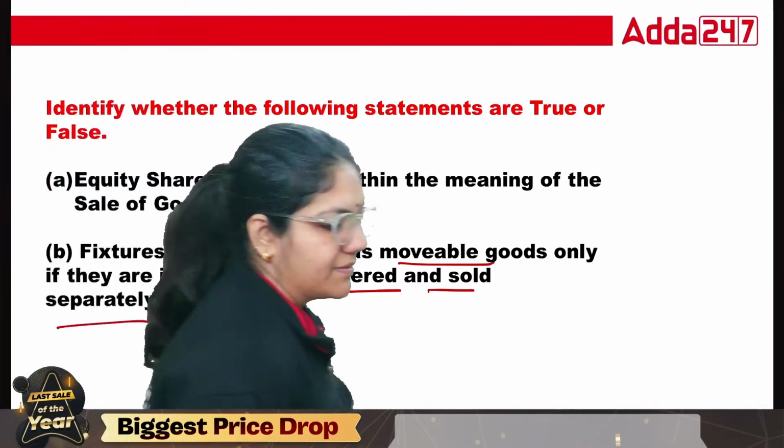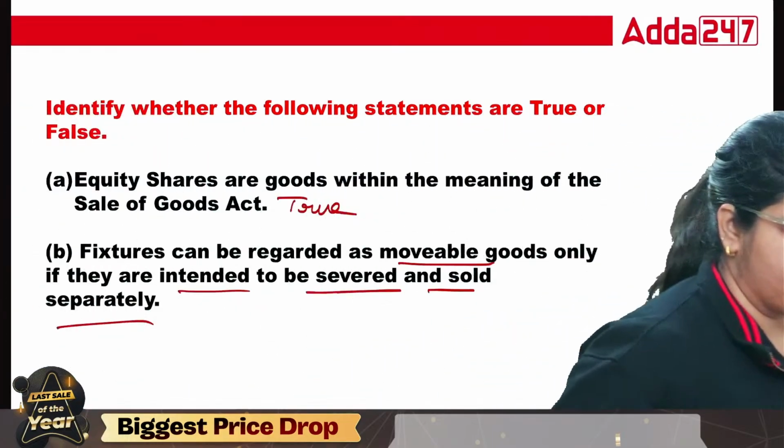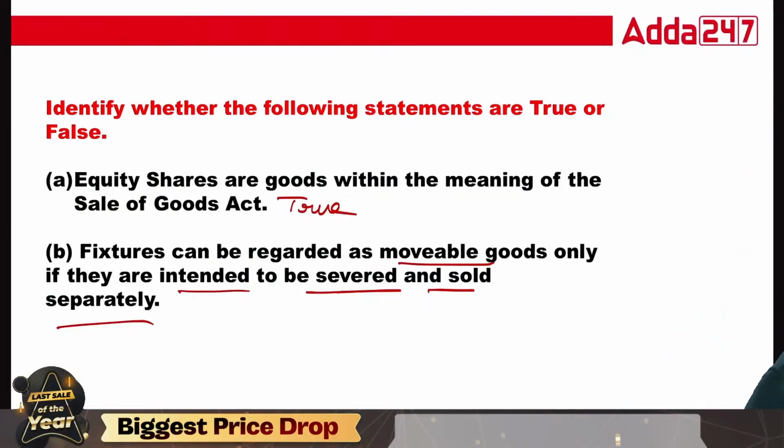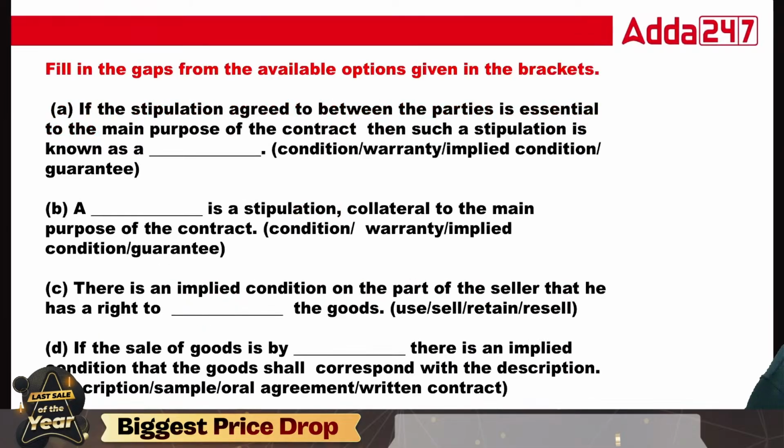So class, here we have fixtures can be regarded as movable only if they are intended to be severed and sold. That is absolutely a true statement. Okay, now, if a stipulation agreed between parties is essential to the main purpose, so I have already highlighted essential to the main purpose of the contract. It is called what? That is important.